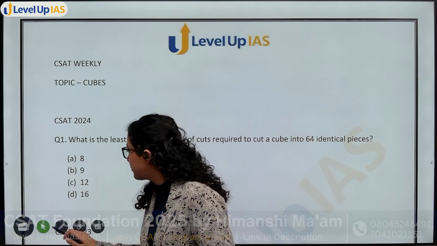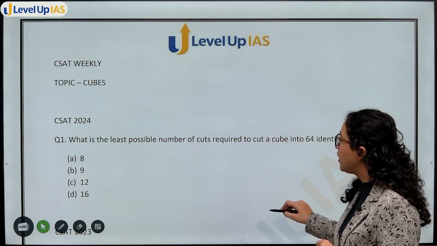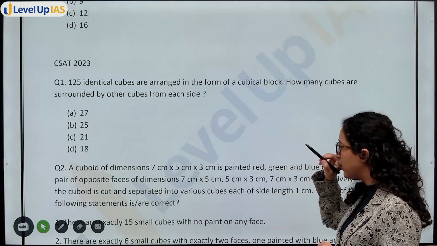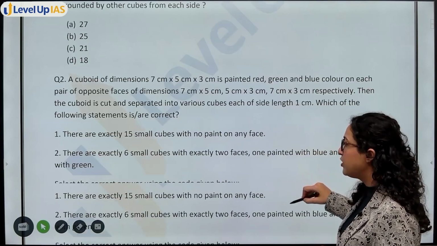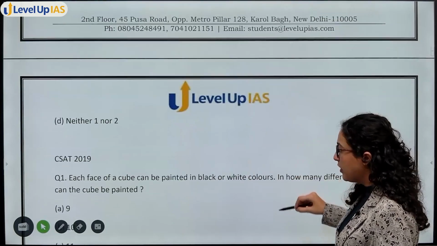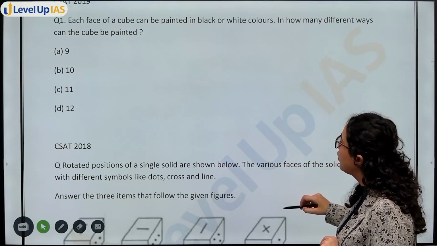So firstly, let's see how many questions have been asked. In 2024, there was one question. Then in 2023, there were two questions. Then in 2019, one question was there.